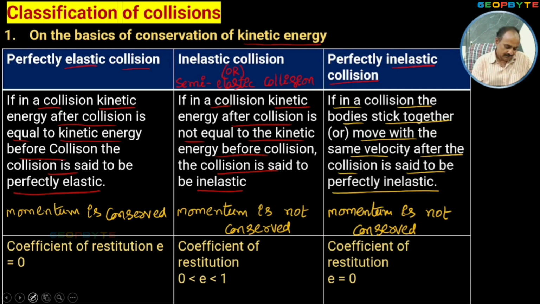Dear friends, remember the coefficient of restitution. The coefficient of restitution is 1. It is a printing mistake: the coefficient of restitution is 1 for the perfectly elastic collision. Coefficient of restitution equal to 1 means the velocity of separation is equal to the velocity of approach. Let me write that point here. Velocity of separation is equal to velocity of approach.